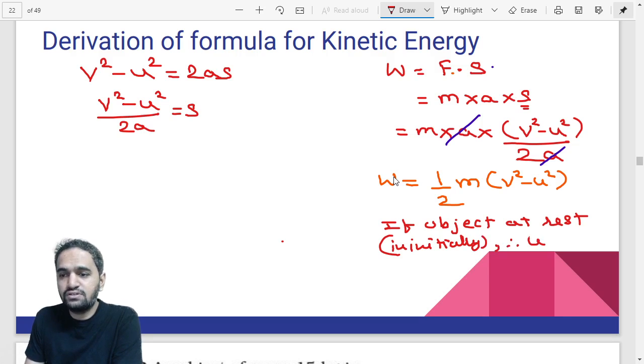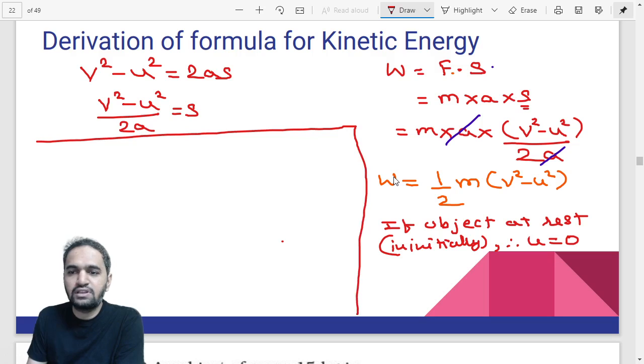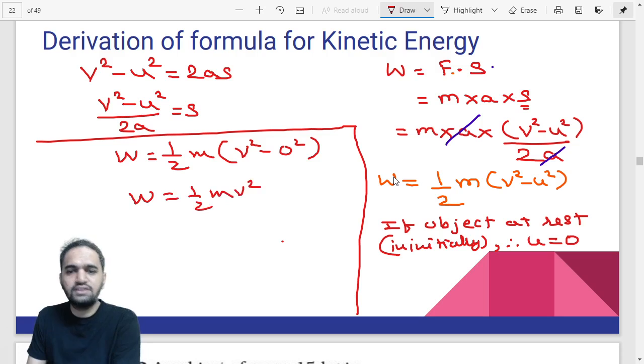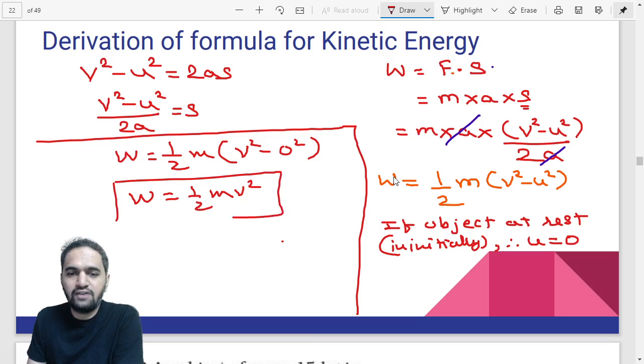So u is equal to 0. Now what kind of change will that bring to the formula? The formula will become something like this: W is equal to half m in bracket v square minus 0 square, and that will become W is equal to half m v square. There is no reason to write down that 0, because 0 square is nothing but 0. So the equation will become W is equal to half m v square.